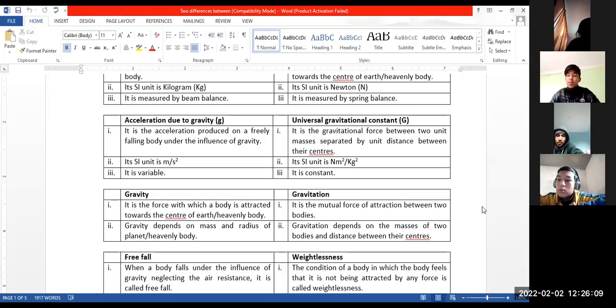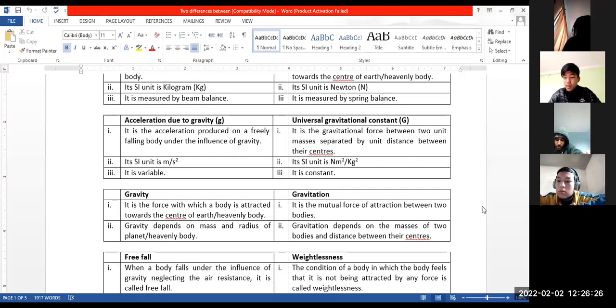Falling with a parachute on the moon is free fall due to the absence of air resistance. Falling with a parachute on Earth is not free fall due to the presence of air resistance. The body feels weightlessness during free fall. The body feels weight during non-free fall.